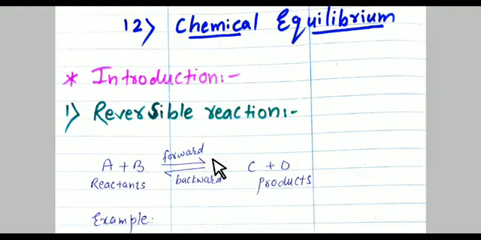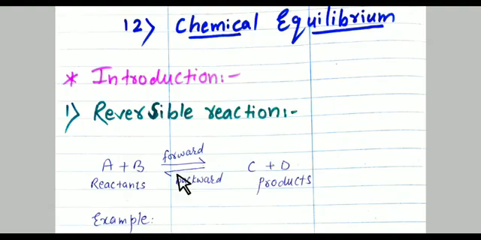The reversible reaction takes place in both directions. This double arrow shows that reactant is converted into product and product is again converted into reactant. So a reversible reaction proceeds in both directions. Clear, all of you?